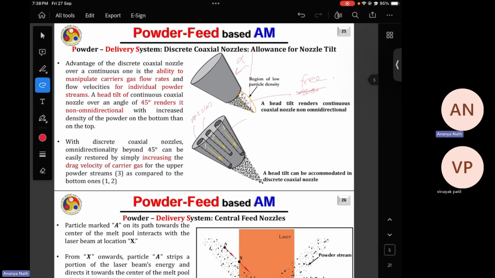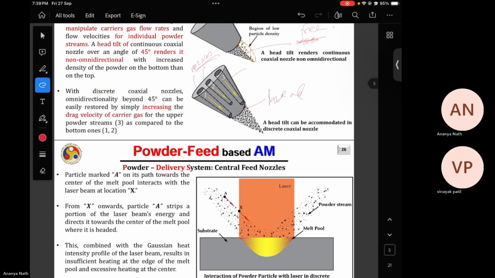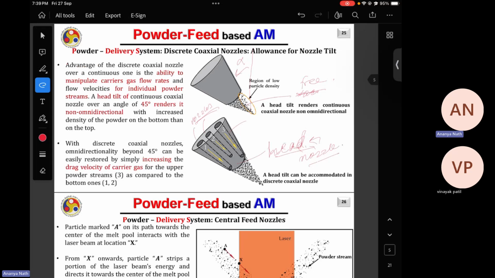These are the different nozzles, and if you can have separate control over each nozzle, then inside this head, your three powder nozzles are placed, and now you can feed nozzles 1 and 3 more than 2, and now you can feed your nozzle 3 even more than 1, so that this empty space cannot remain empty, and you'll have uniform distribution throughout the powder stream.